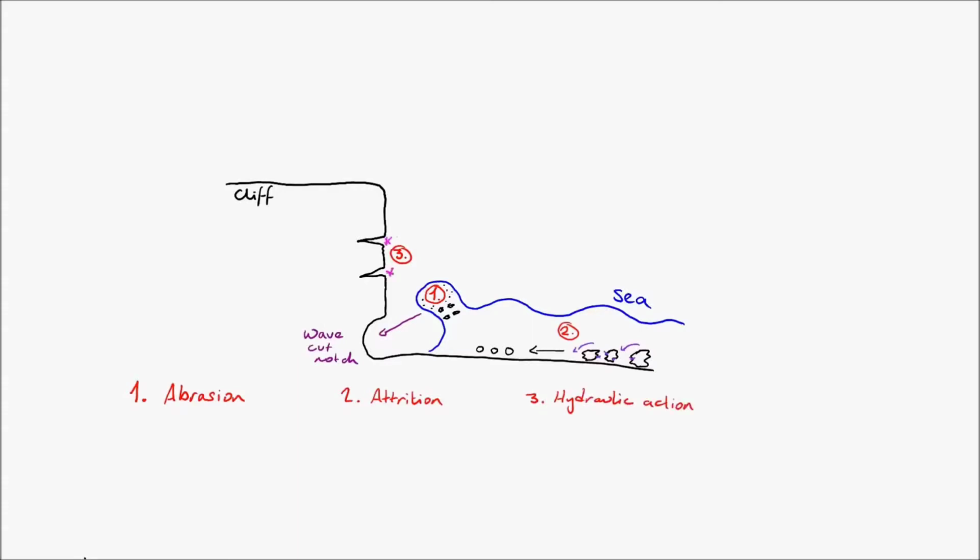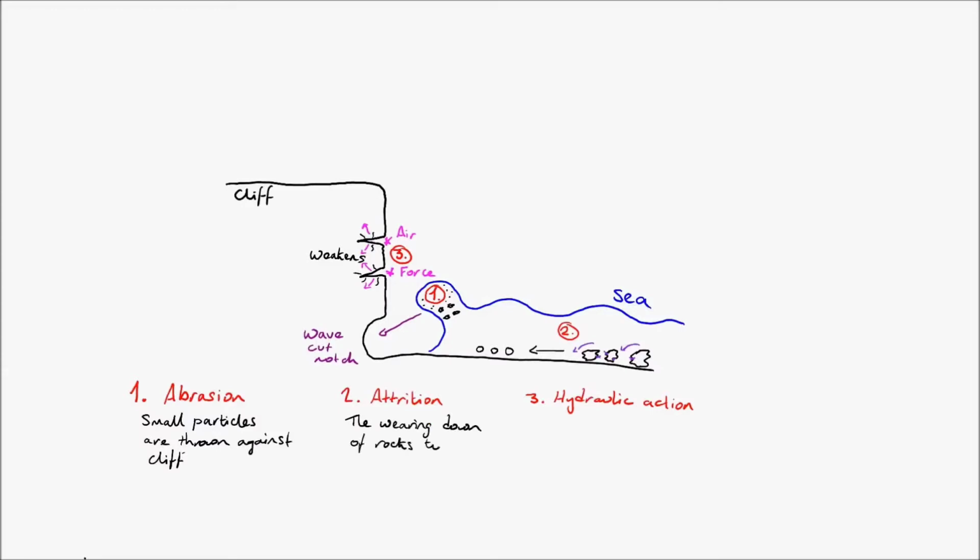Hydraulic action is actually the force of the wave and does two things. The force of the wave comes into contact with the cliff, and the repeated hitting against the cliff causes erosion because of the energy that it has. And in addition to that, it will also hit these gaps inside the cliff, and it will push air inside, compressing it, expanding the crack, and enhancing the weakness.